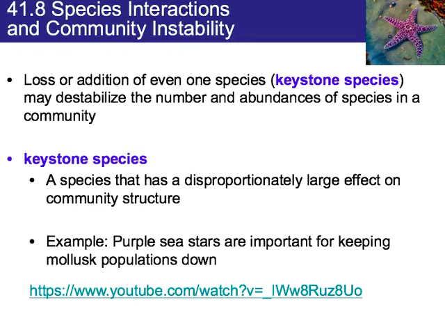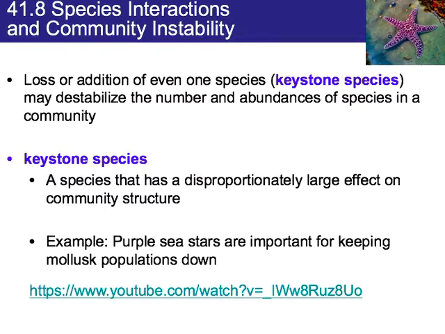Species interactions and community stability. The loss or addition of even one species, called the keystone species, may stabilize the number and abundance of species in a community. A keystone species is a species that has a disproportionately large effect on the community structure.